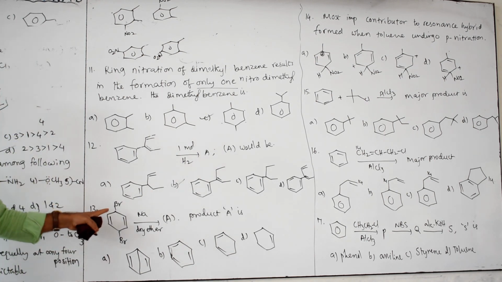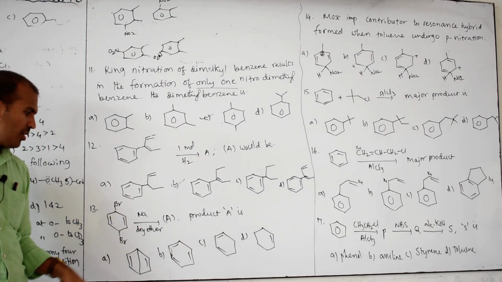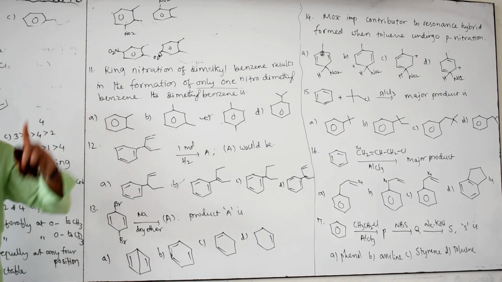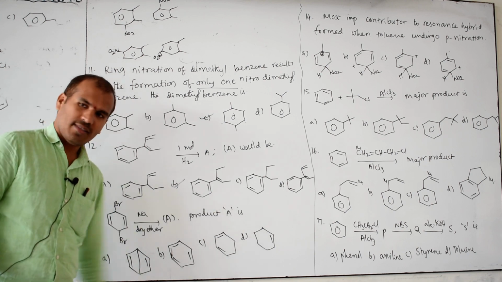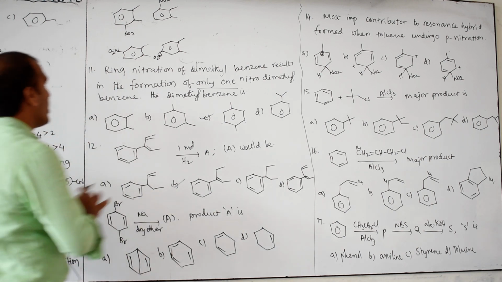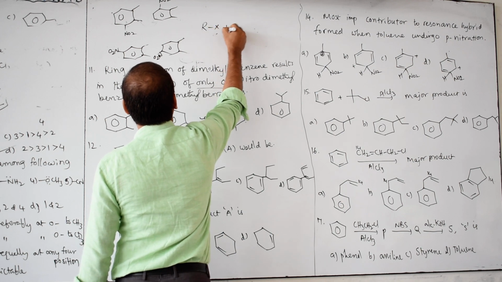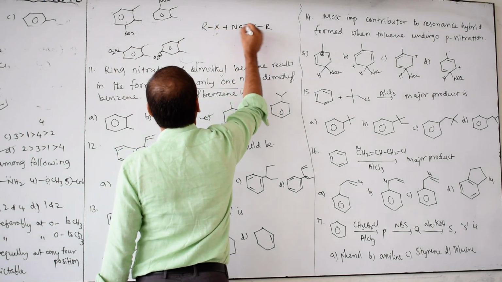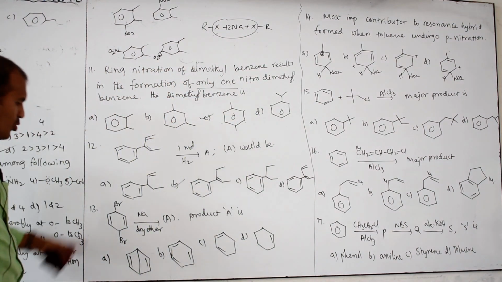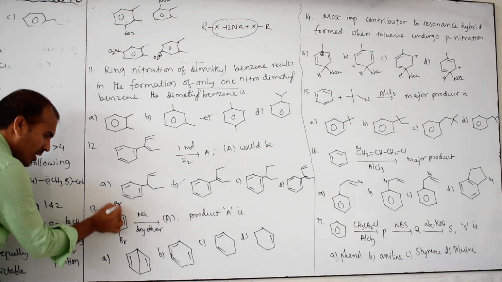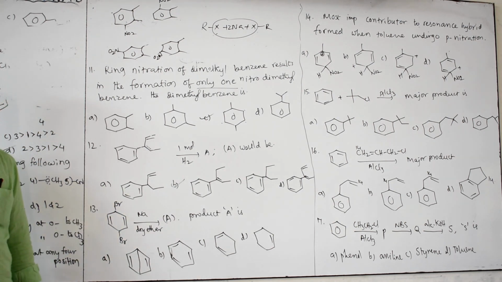Next, what is this? Bromine and a pi bond, with sodium in dry ether. Which reaction should immediately strike your mind? Wurtz reaction. Immediately. Alkyl halide with sodium in dry ether is a Wurtz reaction. Product A is formed. You may have studied it like this: RX plus Na plus XR, then 2 moles of NaX are removed, and R-R is formed. Here it is not 2 moles, only 1 mole. What will you think? This and this are lost, and a bond forms here. Yes or no? Then immediately which answer? A.